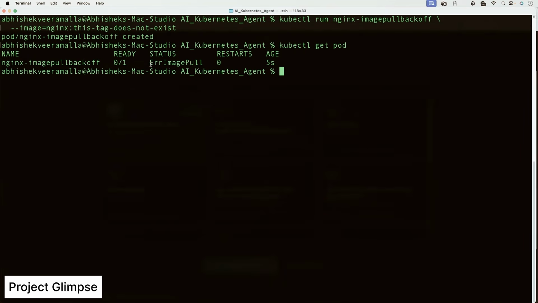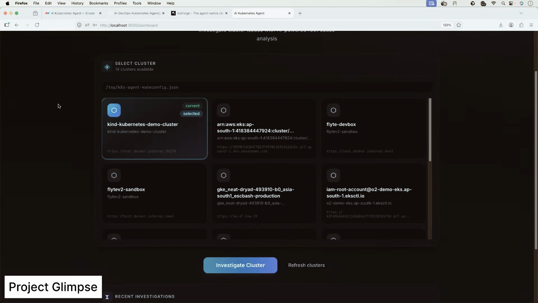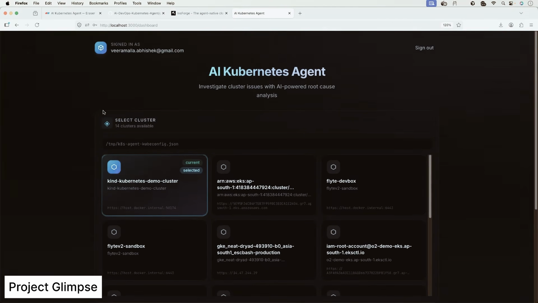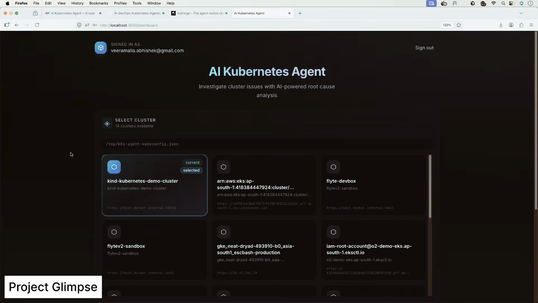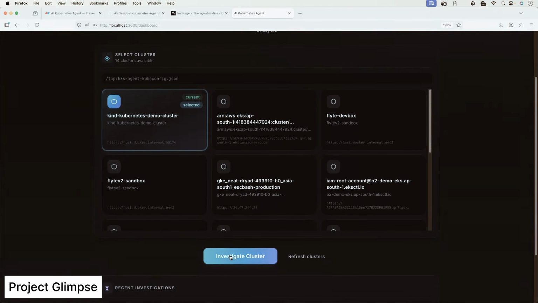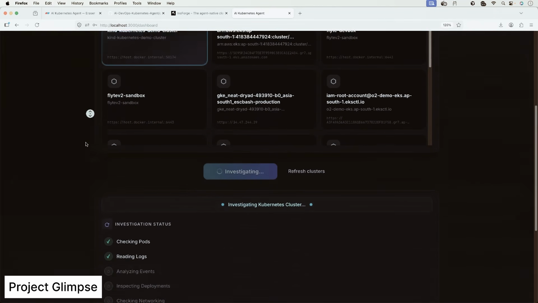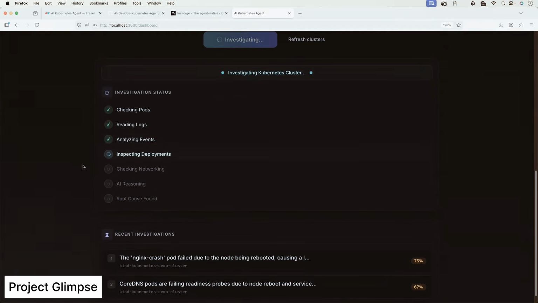There you see error image pull and the next status would be image pull back off. Perfect. Now we should see this. Let's say there is a developer finding it difficult to understand what went wrong with the cluster or what went wrong with the pod. They can come here, click on it and click on investigate the cluster. If they have access to the cluster right now, this is using my kubeconfig file. So I have access to it.